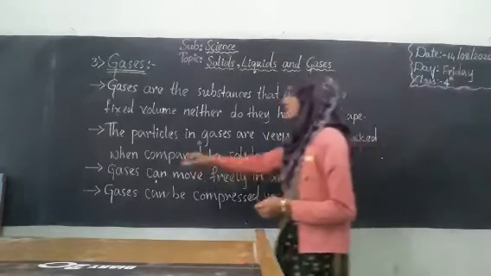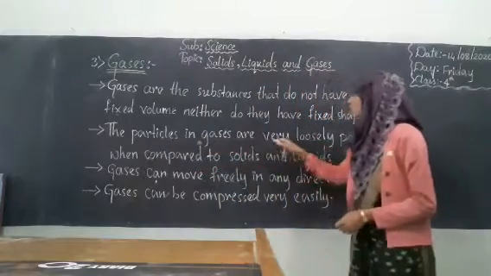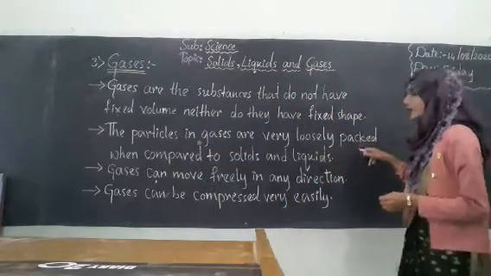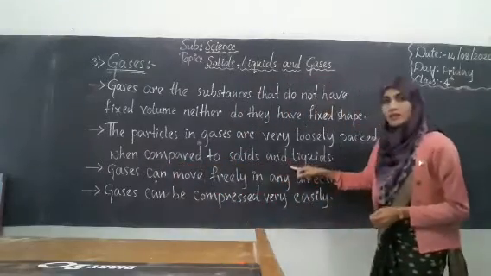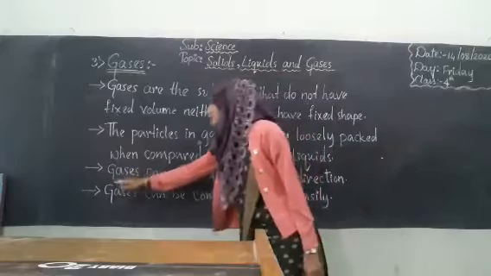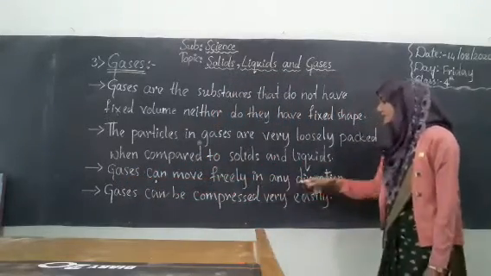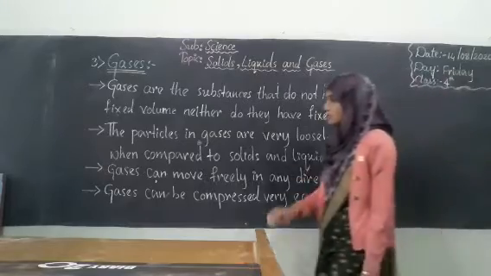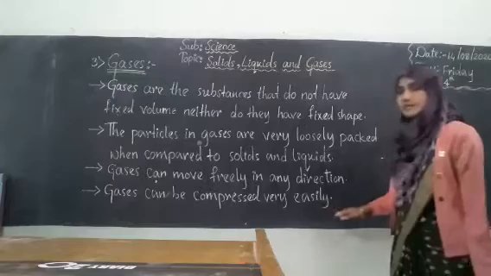The second point, the particles in gases are very loosely packed when compared to solids and liquids, and gases can move freely in any direction. And the last point, gases can be compressed very easily.